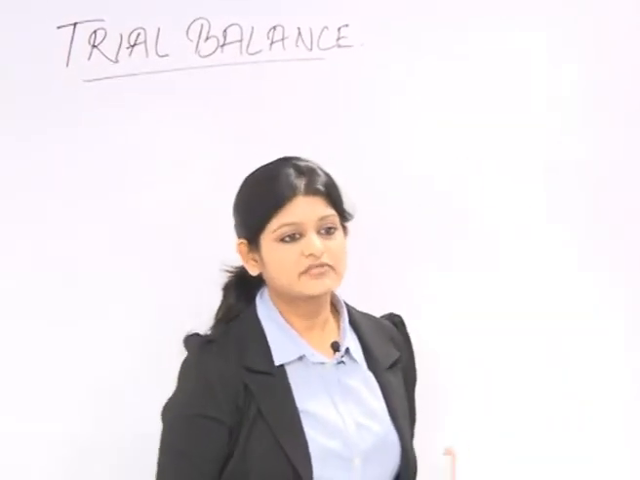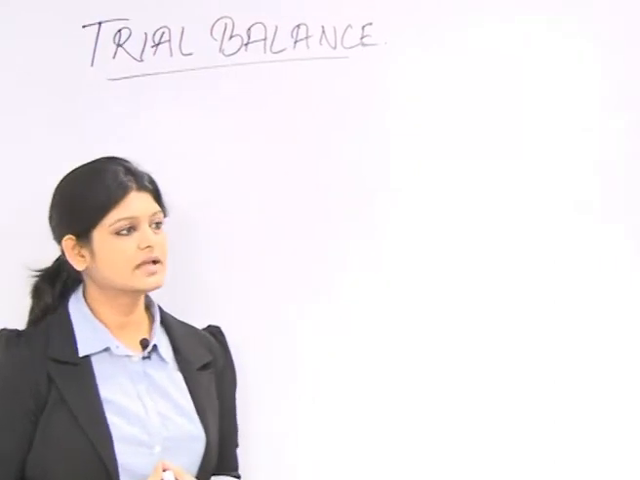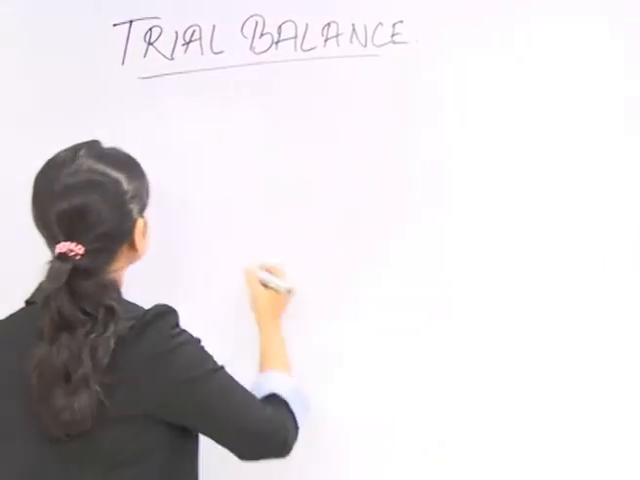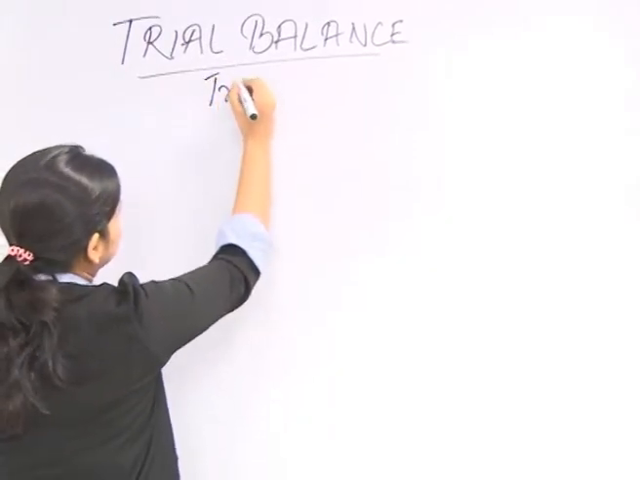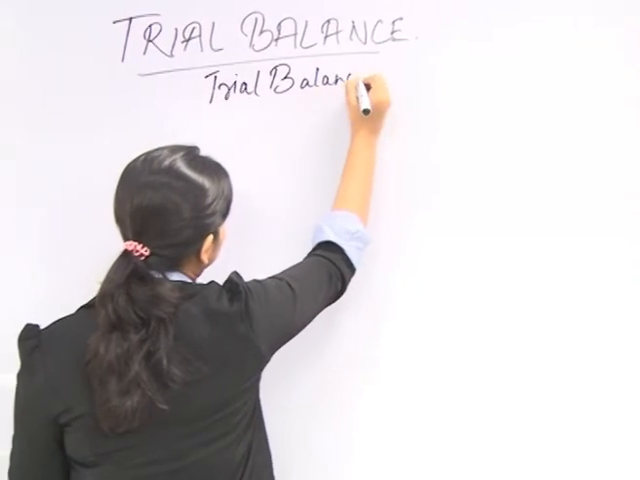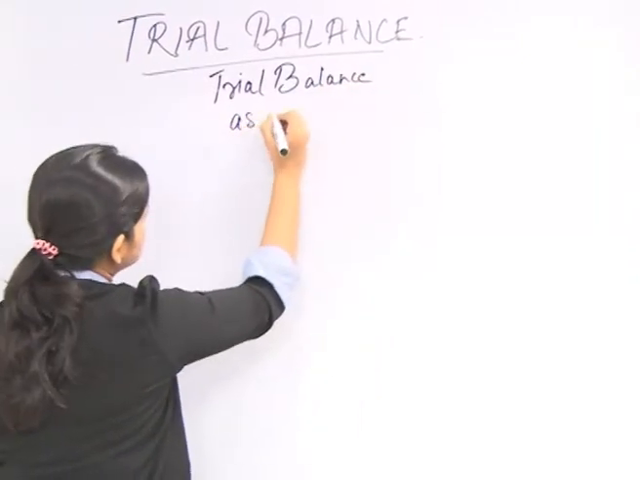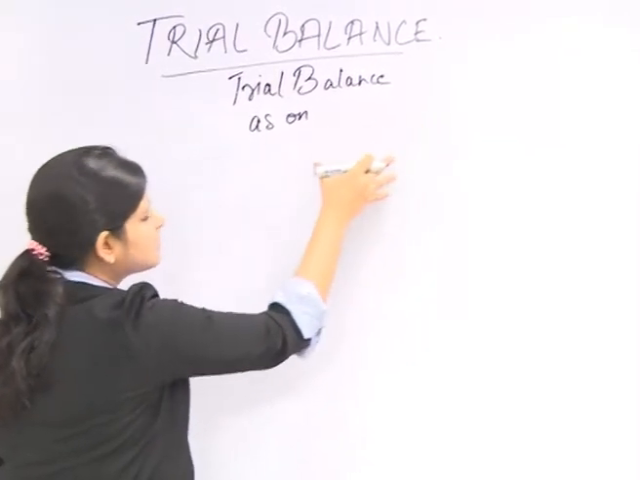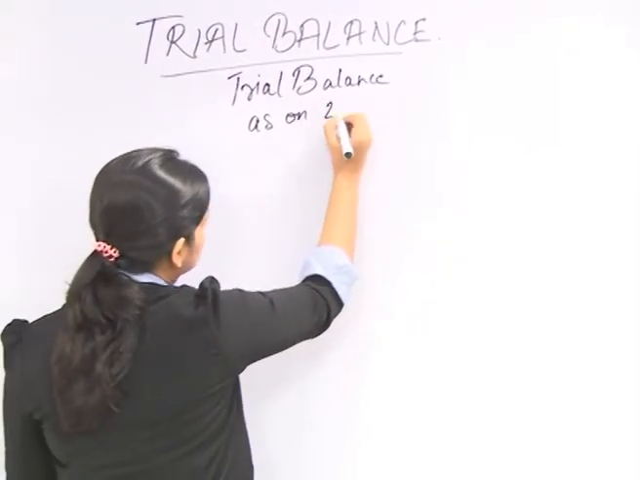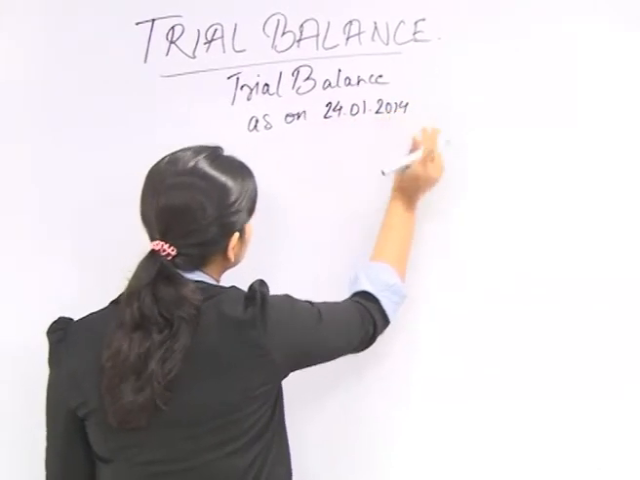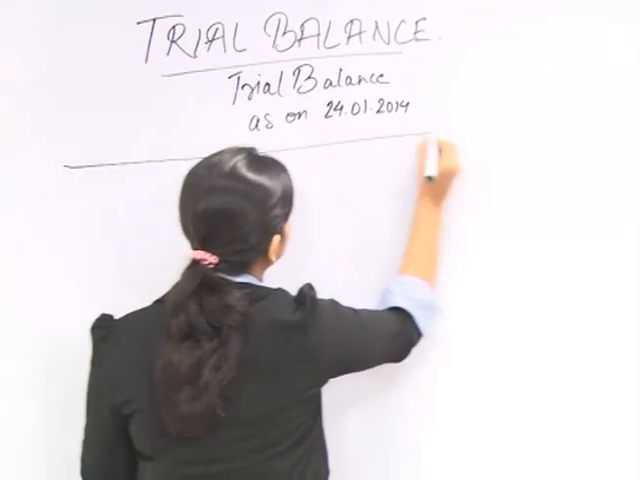Okay. Now shall we move ahead to see what a trial balance looks like? That is, what is the format of a trial balance? First we give a heading, trial balance. Then we write "as on", that is, as on what date it is prepared. Say, if we write today's date, it is 24th January 2014.